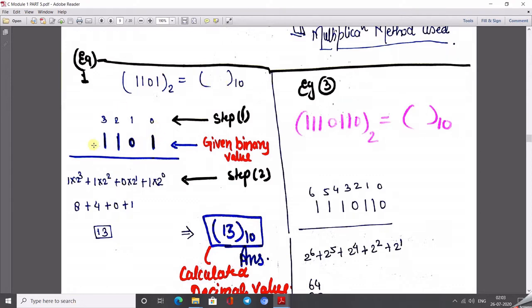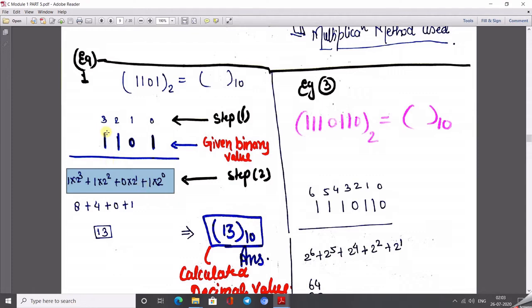In step 1, mention the powers from 0 up to the range. Here there are only 4 bits, so write the powers 0, then 1, then 2 and 3. Then first write your number, then mention the power, and after that add them.